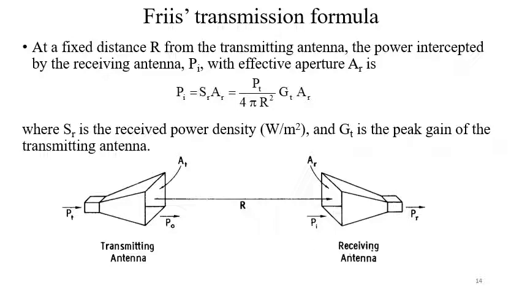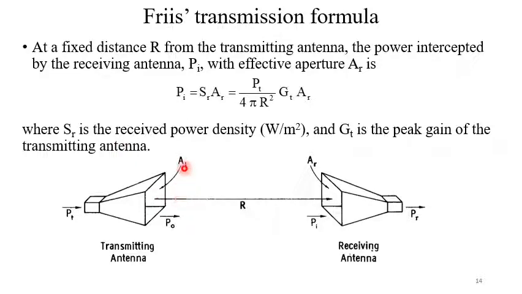Now consider the Friis transmission formula. At a fixed distance r from the transmitting antenna, the power intercepted by the receiver antenna, Pi, with effective aperture AR can be written as Pi equal to SR into AR. Now, SR is PT GT divided by 4 pi r square. So SR is the received power density and GT is the peak gain of the transmitting antenna.